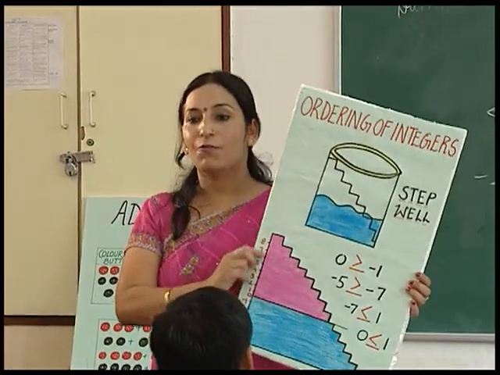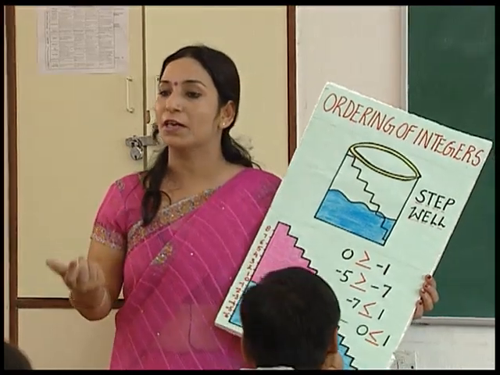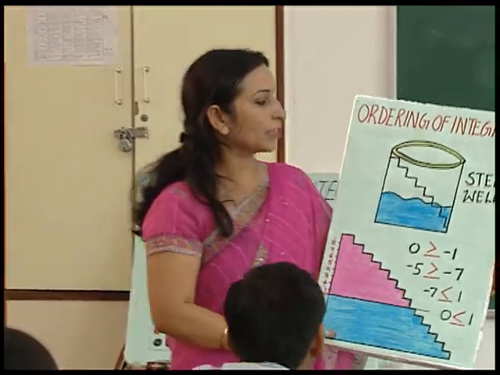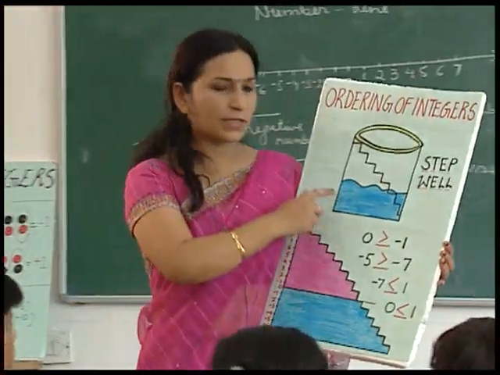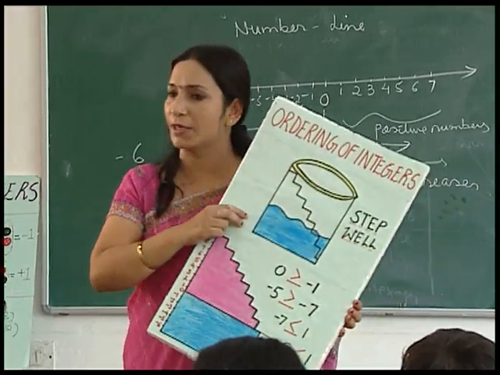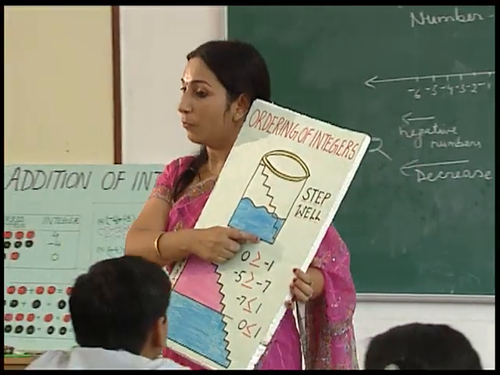This is for ordering of the integers, how integers are arranged, which integer is bigger, which is smaller. So this is called ordering of the integers. Now this is a step well. Alright, this is given in your NCERT book. This is a step well which is generally seen in the villages, and it has steps which go down to the bottom of the well.